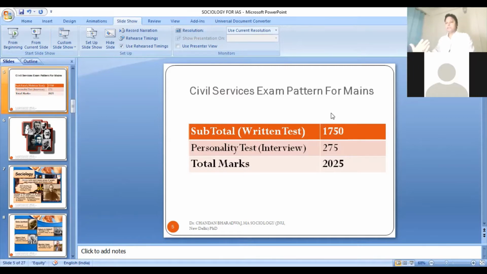Okay, I will discuss the textbook at the end of the session, but the important point here is that in order to prepare this subject, you don't need to rely on so many things. You can rely on your class notes, your self-prepared notes. At the same time, you can take help of some standard textbooks. That will suffice. That will be more than enough.